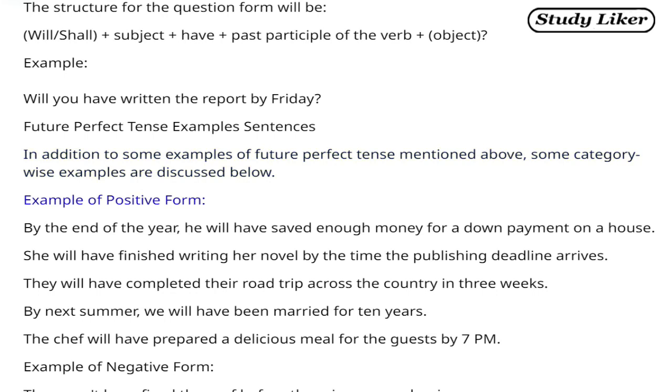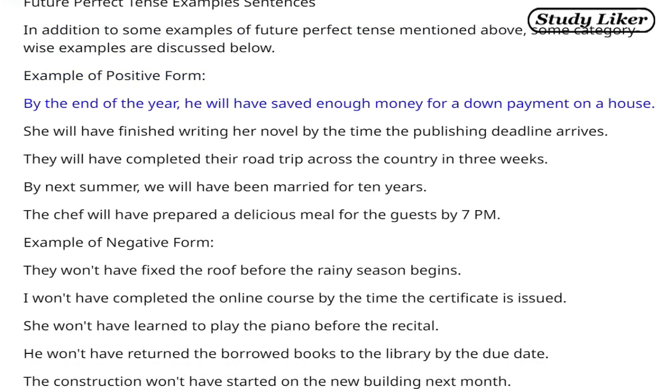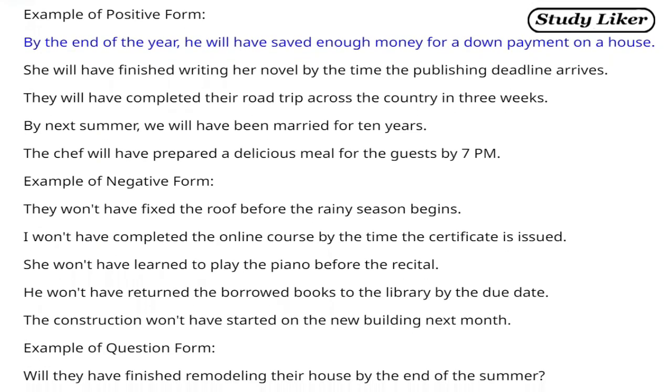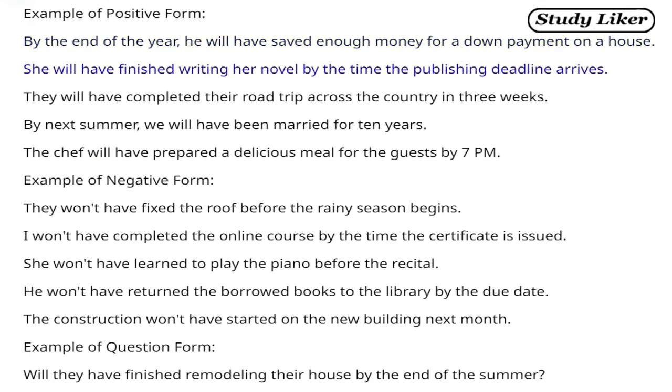Example of positive form. By the end of the year, he will have saved enough money for a down payment on a house. She will have finished writing her novel by the time the publishing deadline arrives. They will have completed their road trip across the country in 3 weeks. By next summer, we will have been married for 10 years. The chef will have prepared a delicious meal for the guests by 7 p.m.